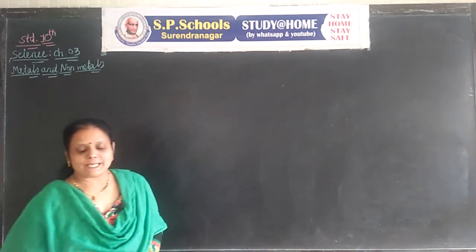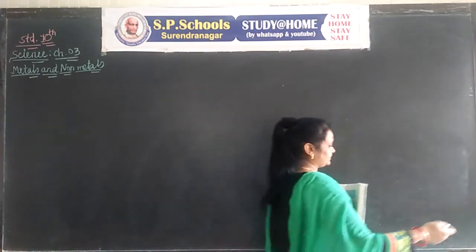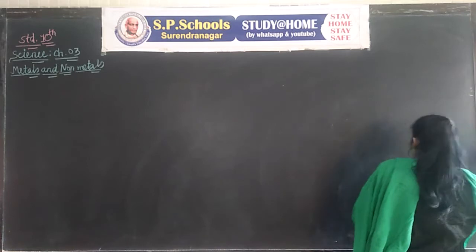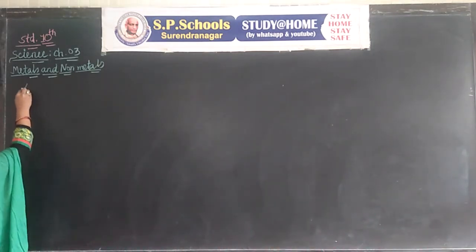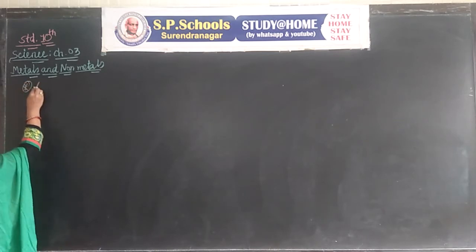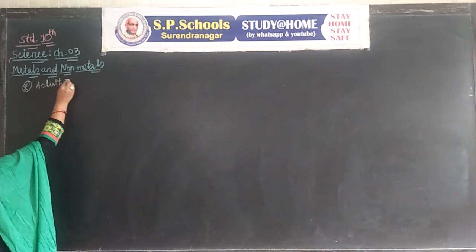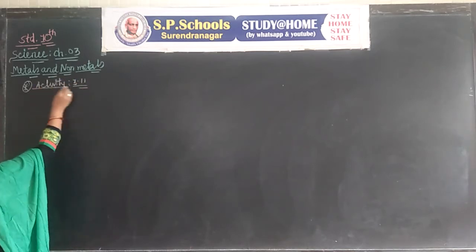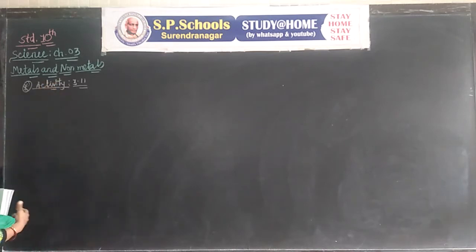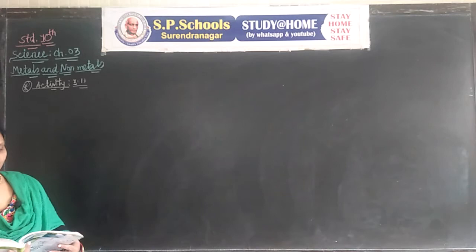We go through activity number 3.11. Let's write it. Let's see the activity.